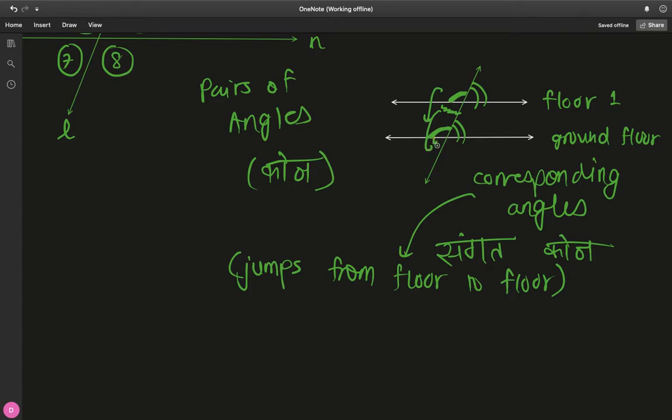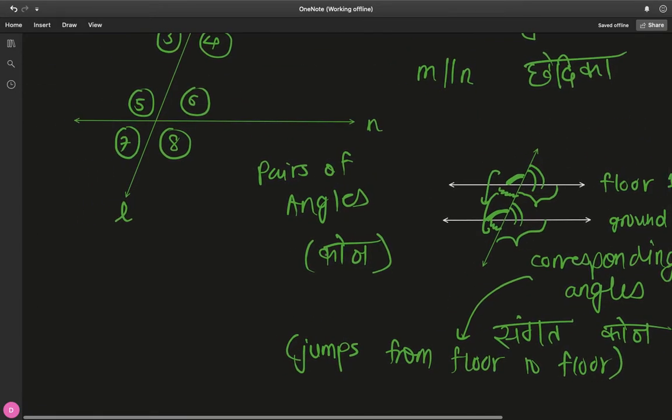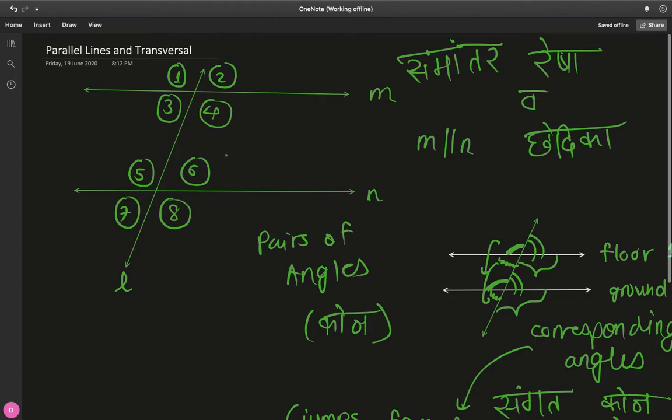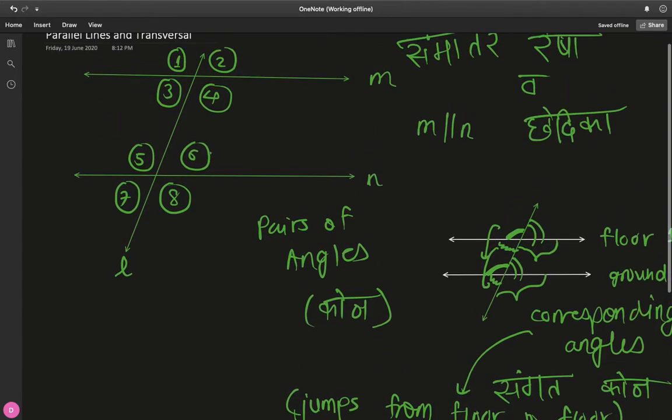So it will be this angle. Or if you want to look at this part, say this curvy angle has its corresponding angle to be this other curvy angle, which is under this second line. I know this diagram is too messy, but let's try to see what corresponding pairs there are in this figure. So let me just erase this off quickly.